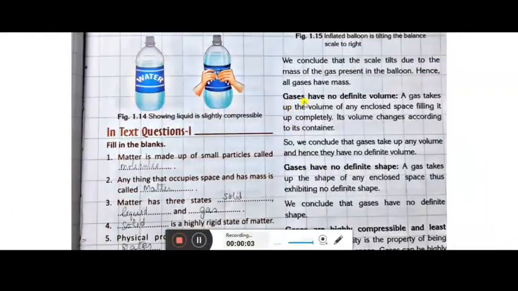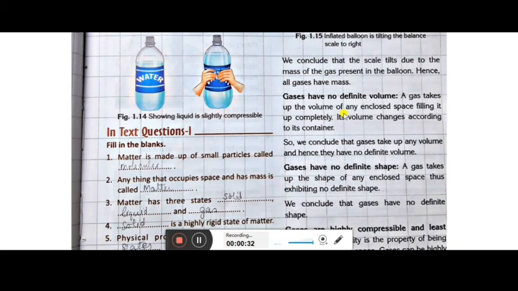Now children, next is the gases have no definite volume. So a gas takes up the volume of any enclosed space, filling it up completely. So here the best example, you can see the LPG gas that is there at your home, the cylinder, inside that gas is filled. So it is present in that particular cylinder, that is the enclosed space.